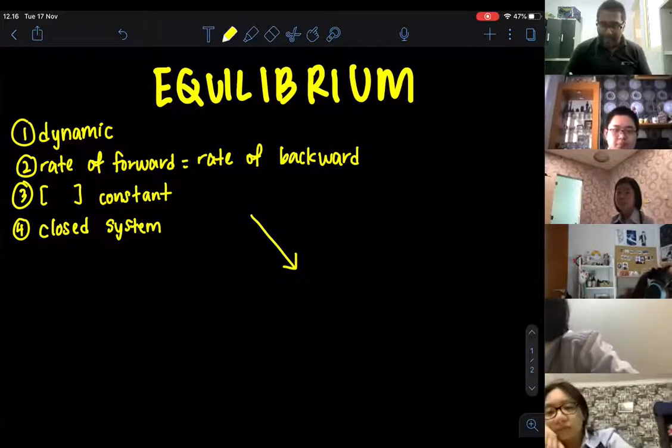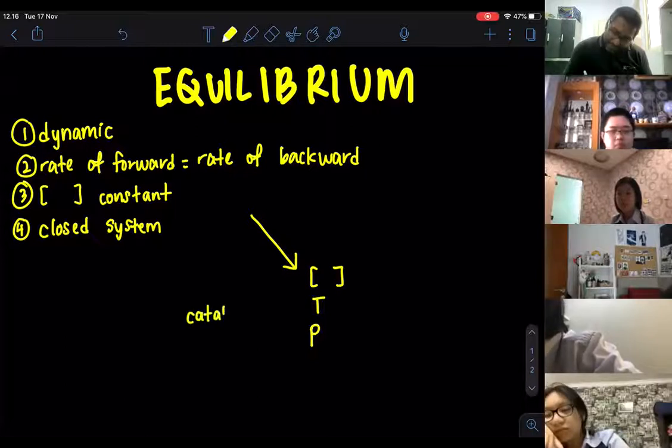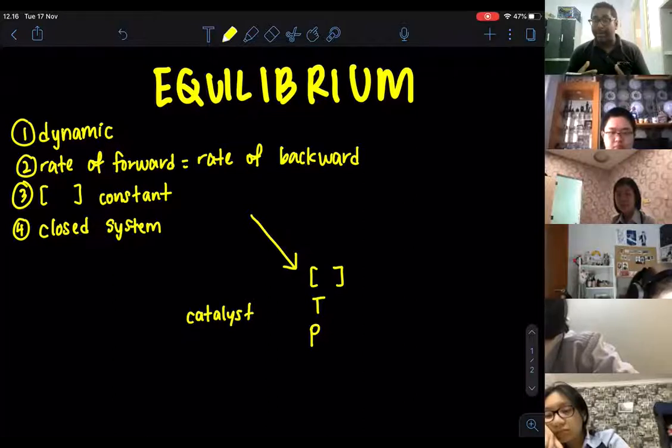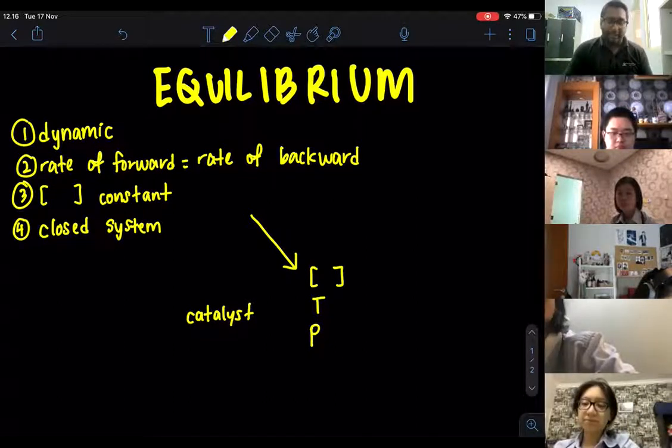For example, I can change the concentration, I can change the temperature, I can change the pressure, and sometimes I can add a catalyst. All this will disturb the equilibrium. But when it comes to a catalyst, you need to remember that in a reversible reaction, a catalyst only increases the rate.